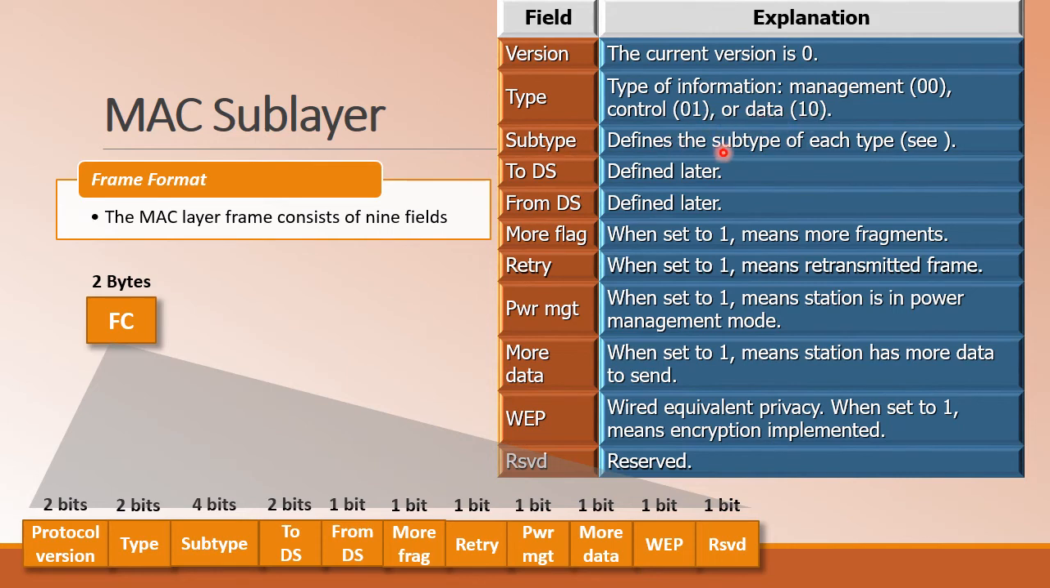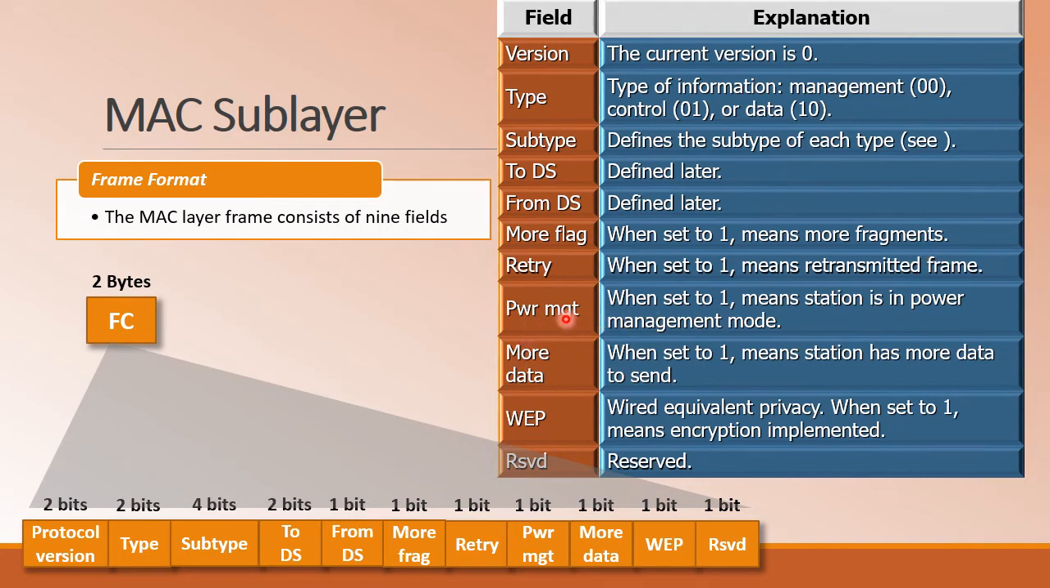Subtype will be the subtypes of these frames we have considered. To DS and From DS will be discussed in the subsequent sections. If the more flag is set to 1, the fragmentation is implemented, meaning there are more fragments to come. When retry is set to 1, it means a retransmitted frame.